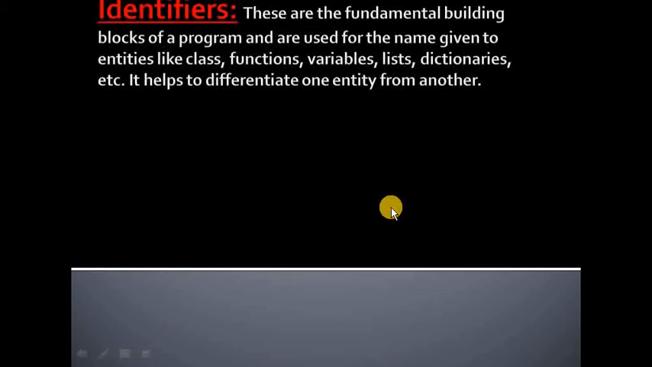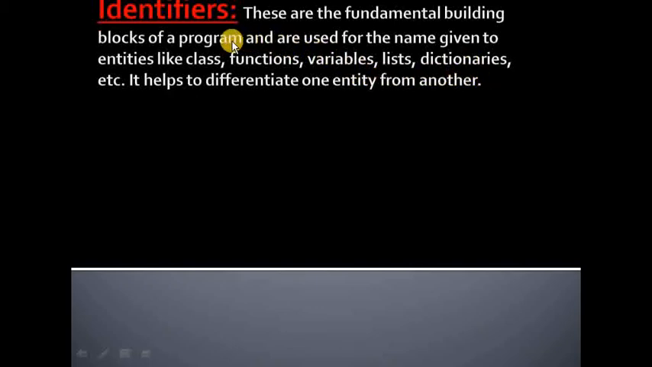So, now identifiers. Identifiers means recognizer. These are the fundamental building blocks of the program and are used for the name given to entities like class, functions, variables, lists, dictionaries, etc. Whenever you learn to write a program, you will create class, function, variables, list, etc. one by one.